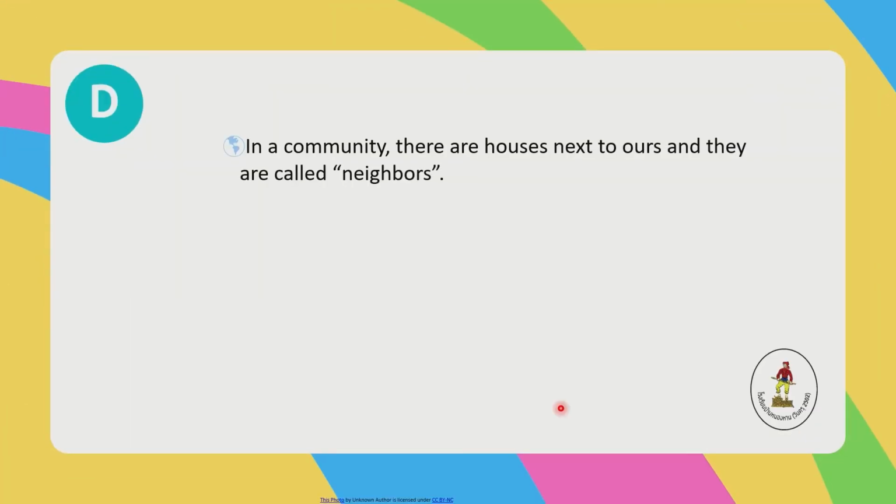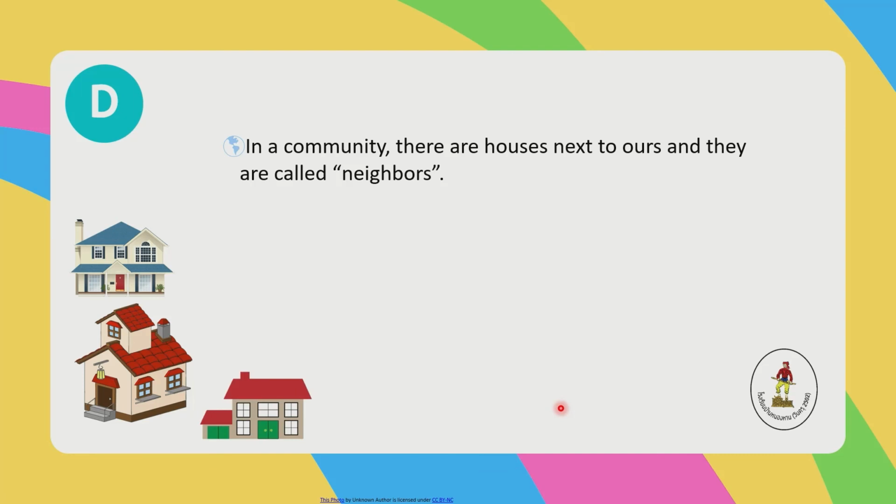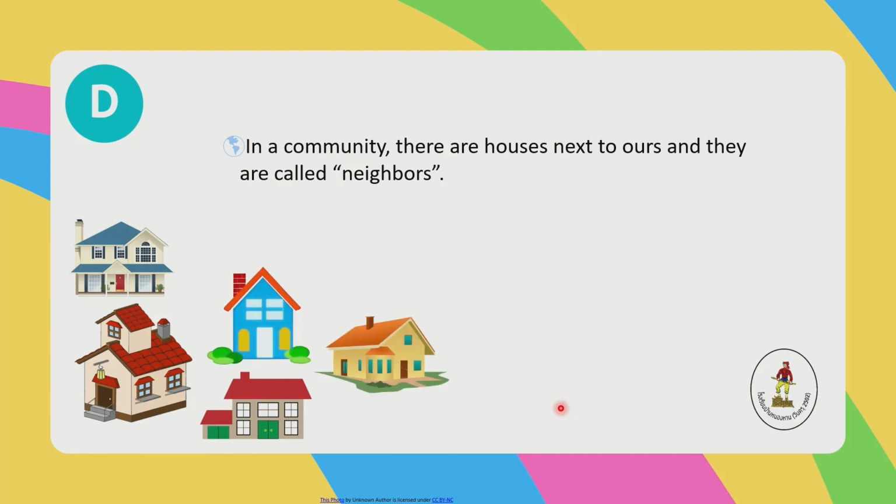Okay? So in a community, there are houses next to ours and they are called neighbors. Neighbors. One more time, please.